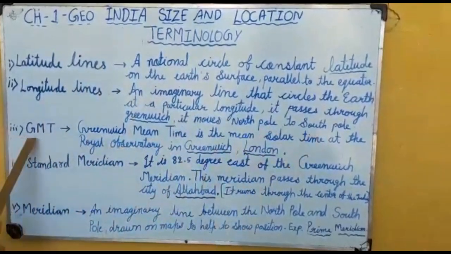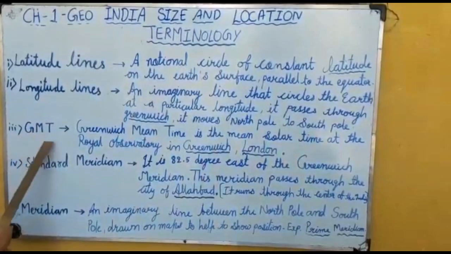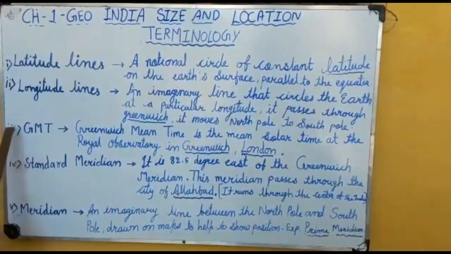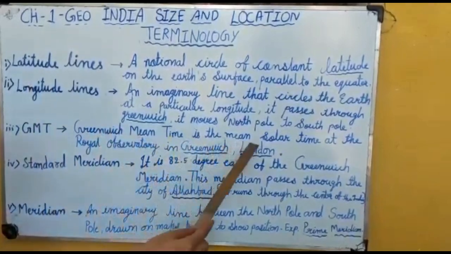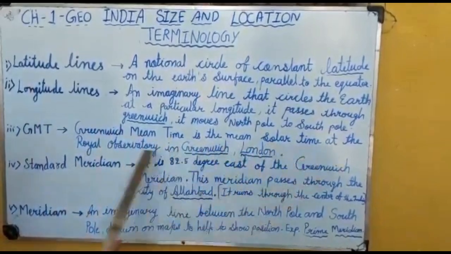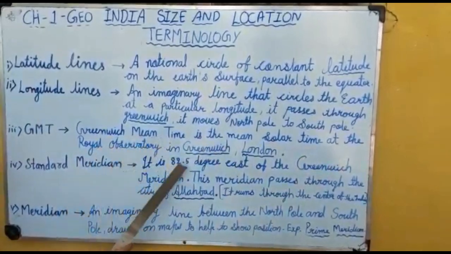Now the next one is GMT, Greenwich Meridian Time. The full form of this is Greenwich Meridian Time. Greenwich Mean Time is the mean solar time at the Royal Observatory in Greenwich, London.